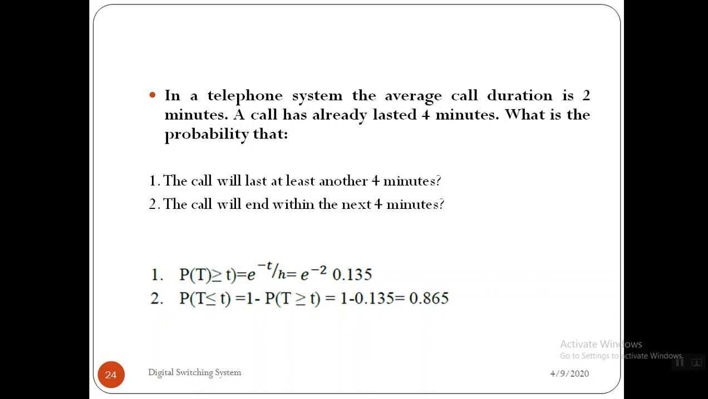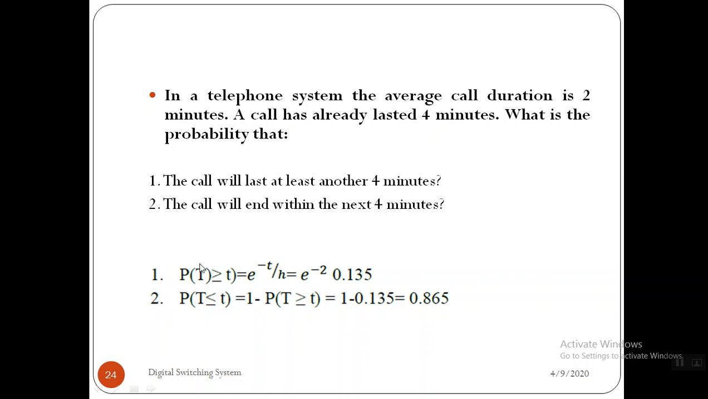Right? It has already lasted 4 minutes, but the average call duration is 2 minutes. Average call duration means H. The H value is 2, right? It has already lasted 4 minutes. The T value is small t. Small t value is 4, right? So we're supposed to identify the first one.